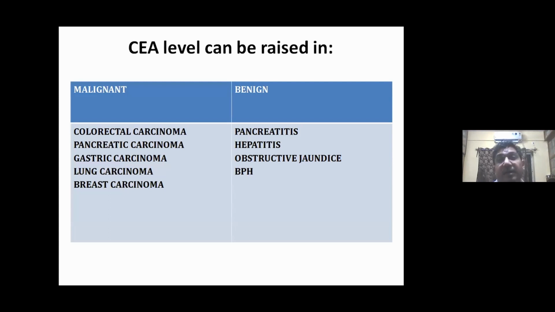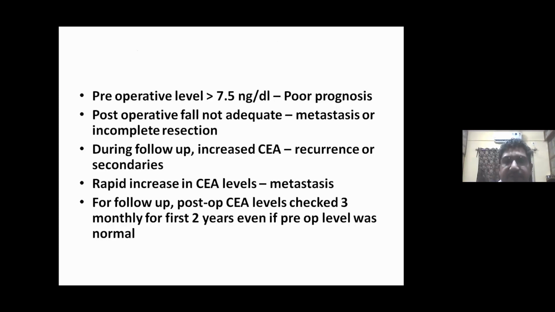Now, CEA level is used for prognostic purposes before and after the operation. CEA level can be raised in malignancies, that is colorectal carcinoma, pancreatic carcinoma, gastric carcinoma, lung carcinoma, and breast carcinoma. In benign diseases, it can be raised in pancreatitis, hepatitis, obstructive jaundice, and BPH.